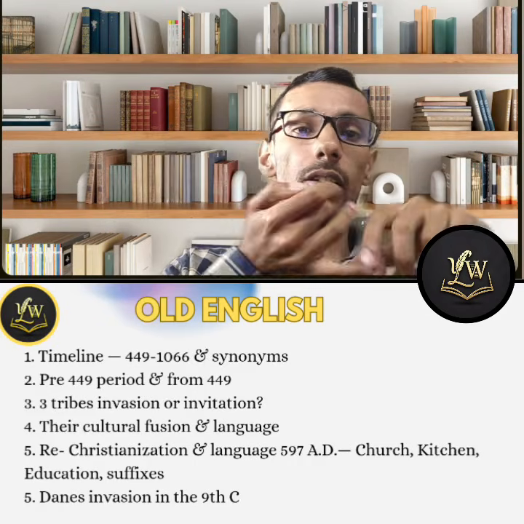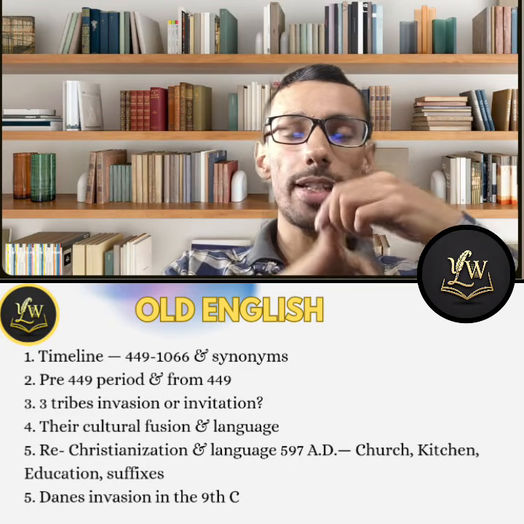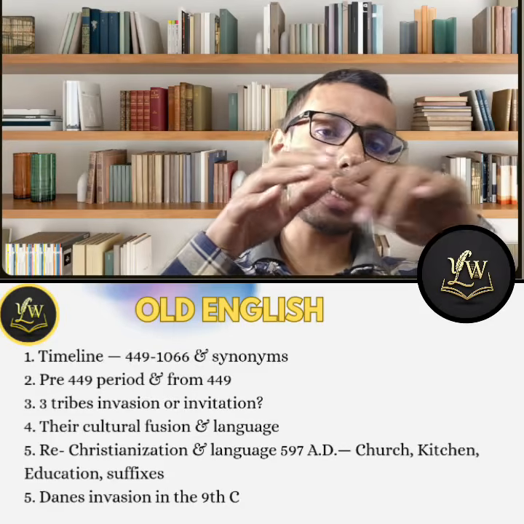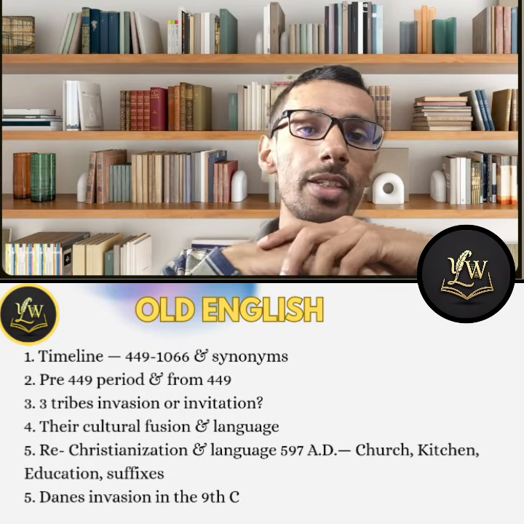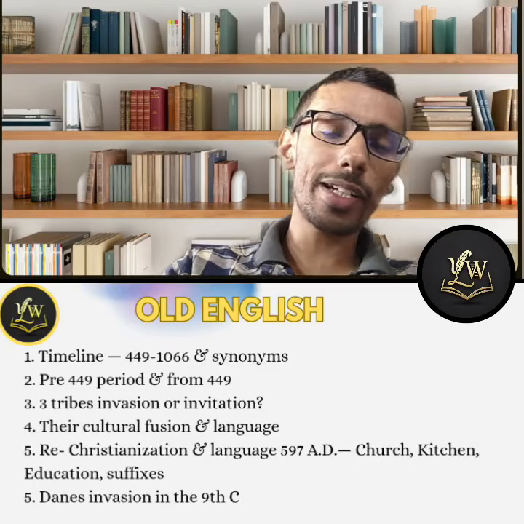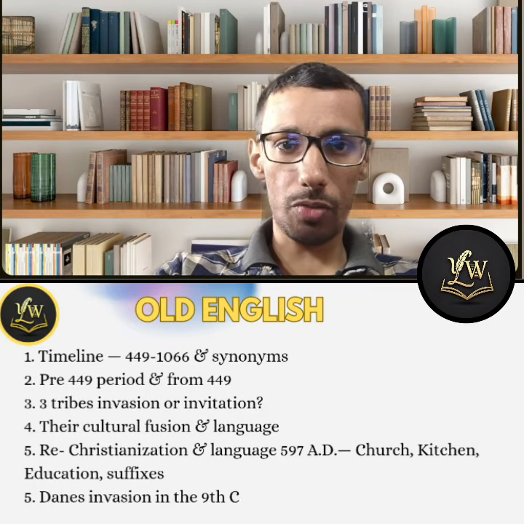So these are the names: Anglo-Saxon age, the age of heptarchy, the age of anonymity, and Old English. These four names you have to remember specifically for the CUET PG examination, not for the NET examination, obviously. For factual information, they are going to provide you four different points, and you have to understand which points are going to be crucial.